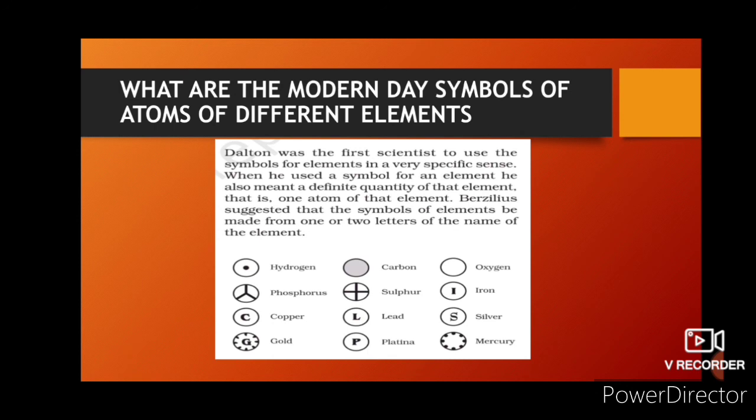Oxygen is O, argon is Ar. For some cases like zinc, it is Zn. It is not the first and second letters, it is the first letter and third letter.